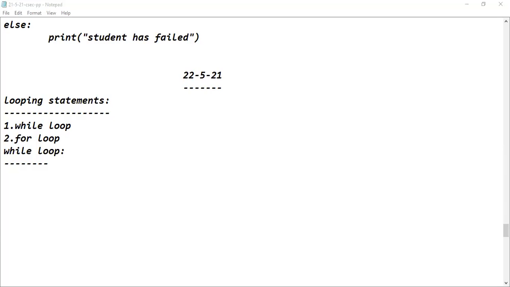Are you going to use do while loop in Python? Is it available in Python? Please respond, guys. Do we have do while loop in Python? No, it is not there. But what about C? C has the concept of do while loop, but that kind of do while loop is not available in Python. So we will see the looping statements. What's the first kind of looping statement available in Python? While loop.